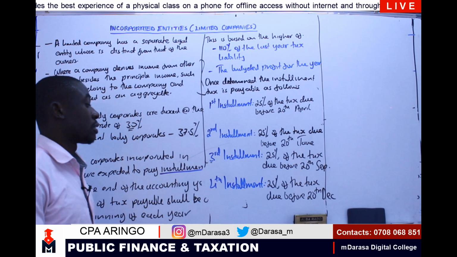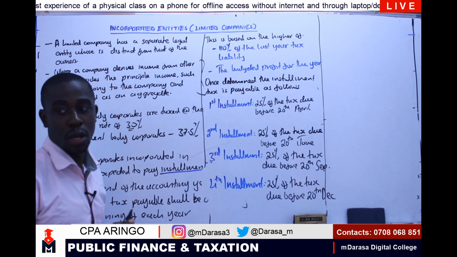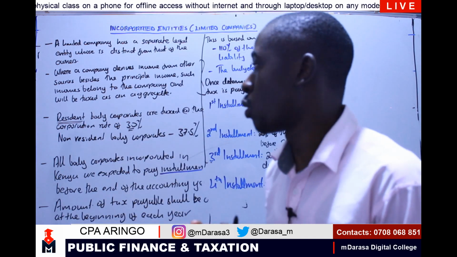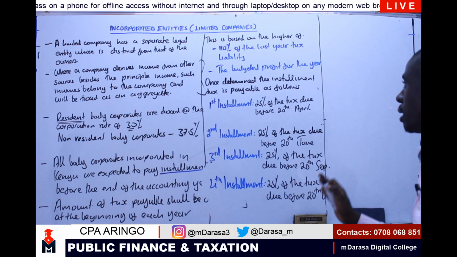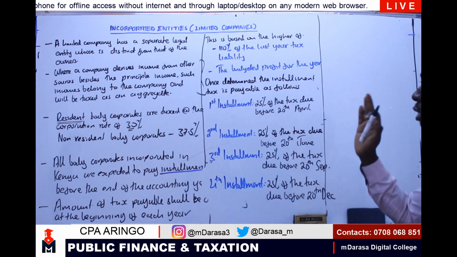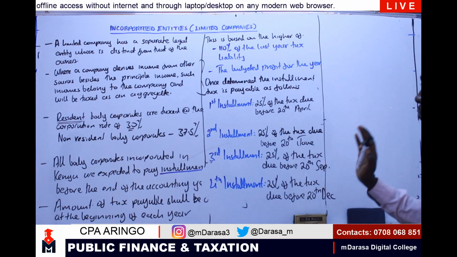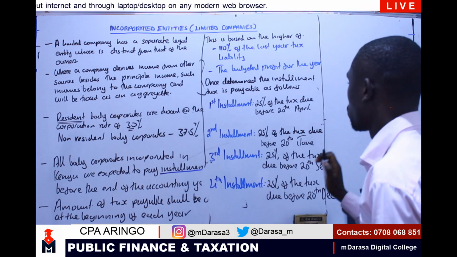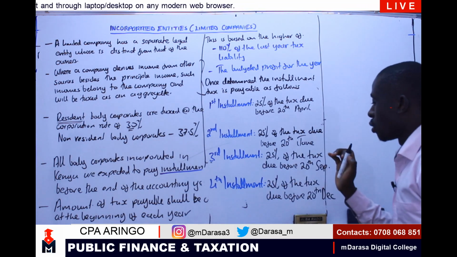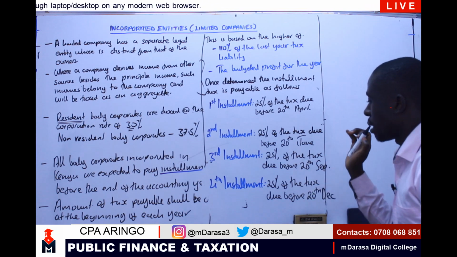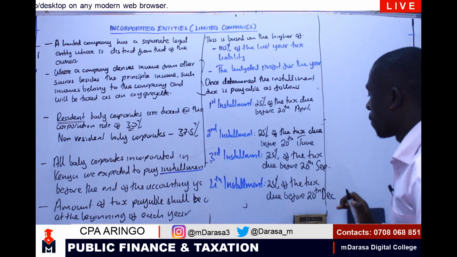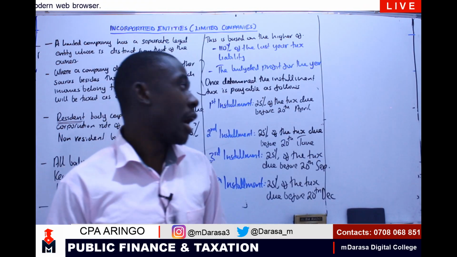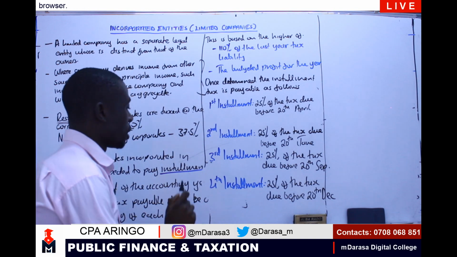So we are looking at 4 equal installments: the first installment, 25% of the tax due before 20th April; second installment, 25% before 20th June; 25% before 20th September; and the last installment, 25% before 20th December. How are we going to work it out?